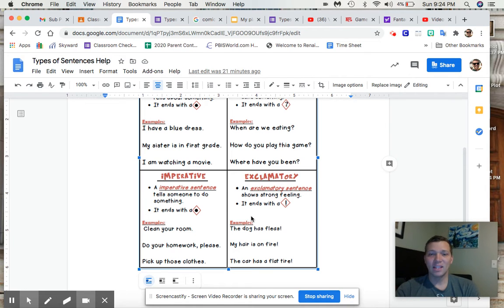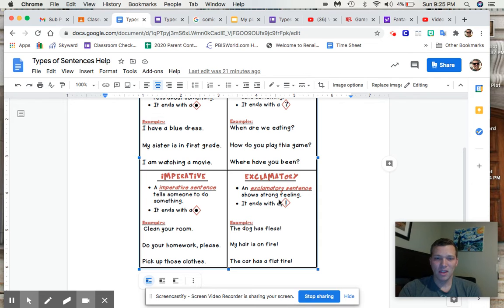Okay, and then the last one is exclamatory. Exclamatory has the word almost exclaim in it. When you exclaim something, you're really excited, right? And so it's going to be a strong feeling in the sentence. There's going to be a lot of feeling or excitement. So it's going to end with an exclamation point. The dog had fleas! My hair is on fire! The car has a flat tire, right? Those are going to be animated and full of strong feeling.